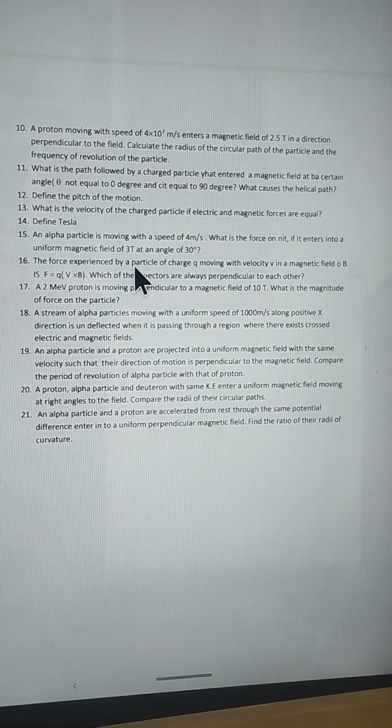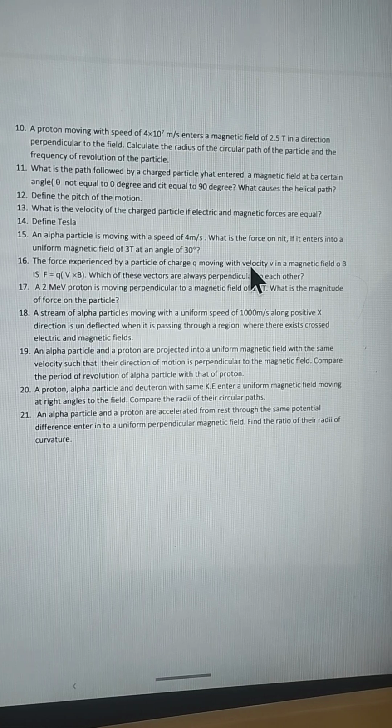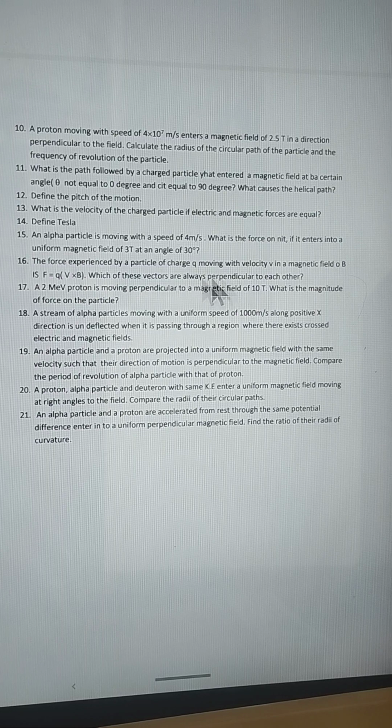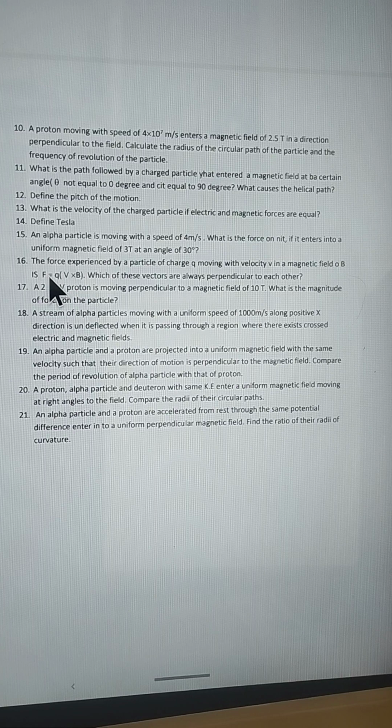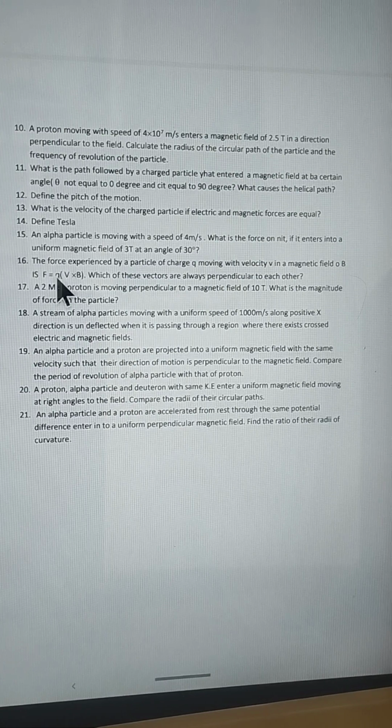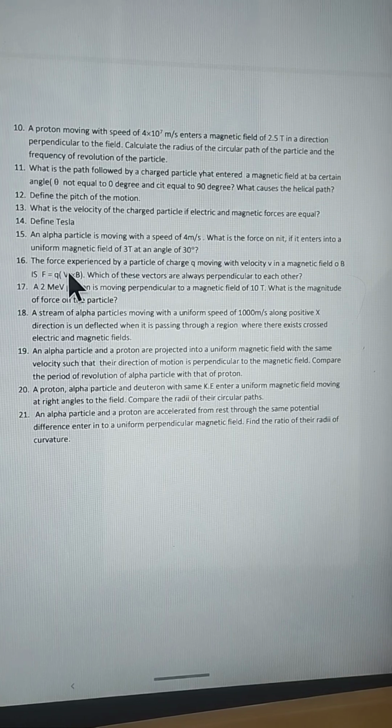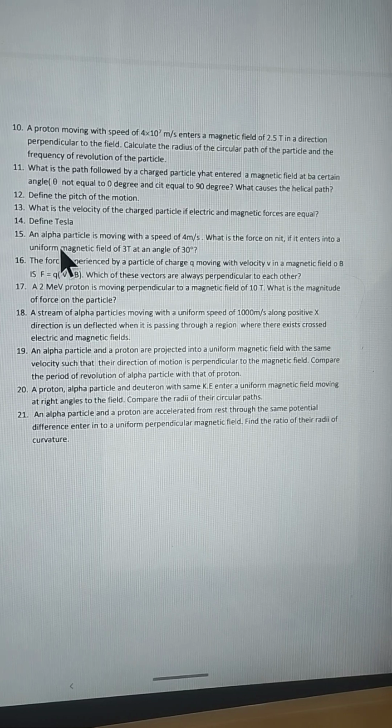Force experienced by the charged particle Q moving with velocity v in a field B. Which of these vectors v and B and force are perpendicular? Force is a vector, velocity of particle is a vector, and magnetic field is a vector. Which of these are perpendicular to each other? So here we have seen that this force will be acting perpendicular to the plane containing both v and B. It means that force is perpendicular to velocity vector because it is acting as centripetal force, that is providing centripetal force, and that will be perpendicular to B also.